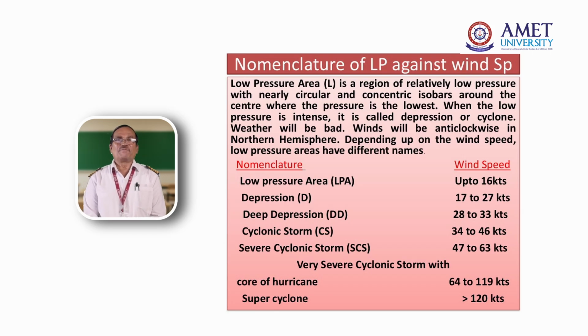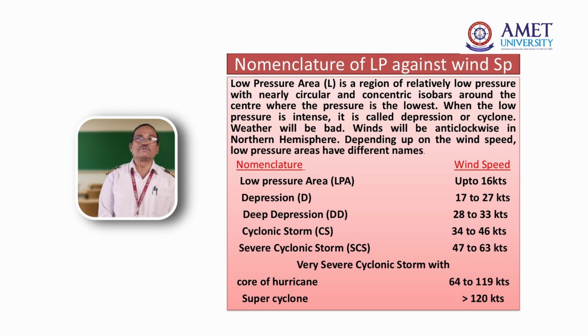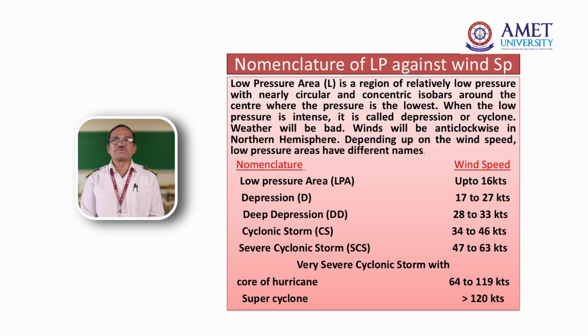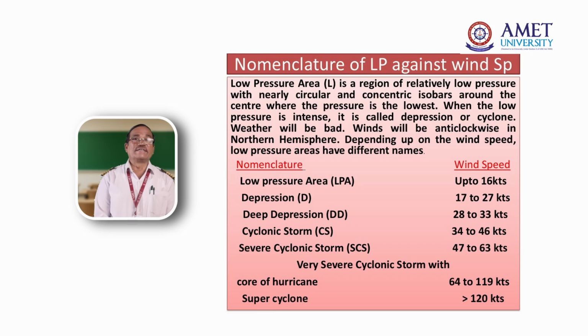When the wind picks up from 17 to 27 knots, they say depression in that particular area. Then how does that depression become deep depression? When the wind speed goes to 28 to 33 knots, they say deep depression. When the wind speed goes to 34 to 46 knots, they say storm. There is a storm, a TRS, a cyclone formed in the Indian Ocean. Cyclonic storms, the names are different, but all are called tropical revolving storms.